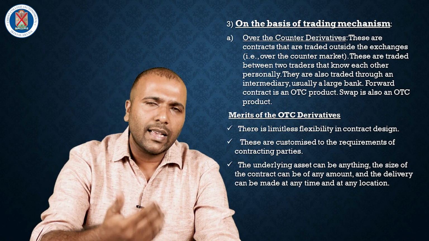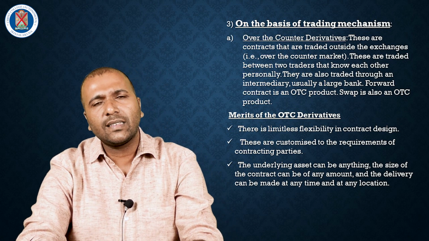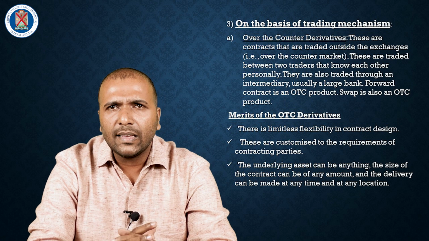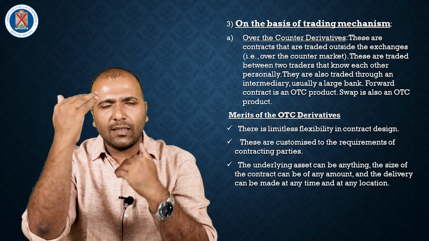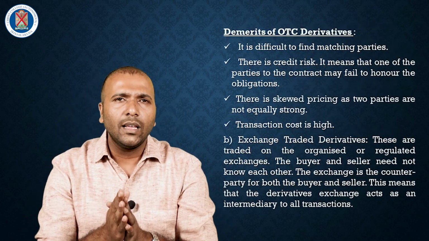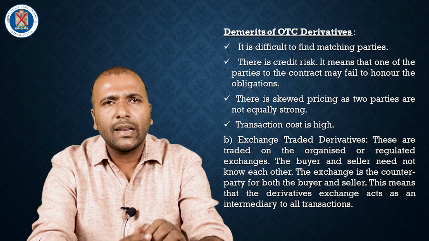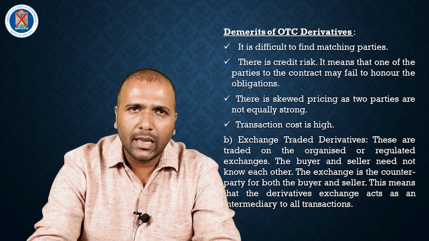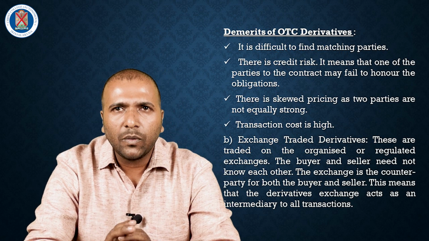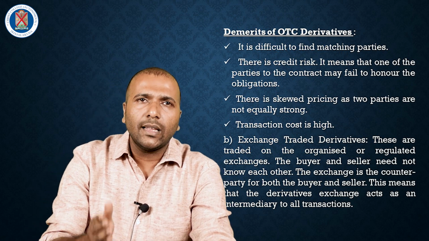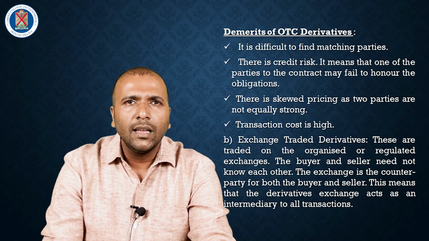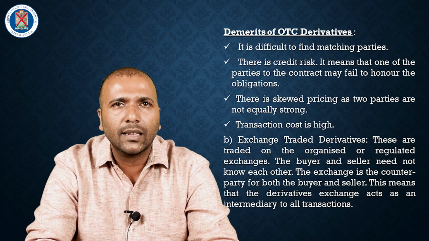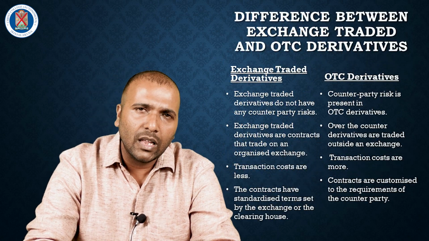And the second type of derivative is the exchange traded derivative. Exchange traded derivatives come under the body of SEBI, the Securities and Exchange Board of India. These come under the secondary market, and these contracts are organized and standardized. The main derivative products, futures and options, are exchange traded contracts.